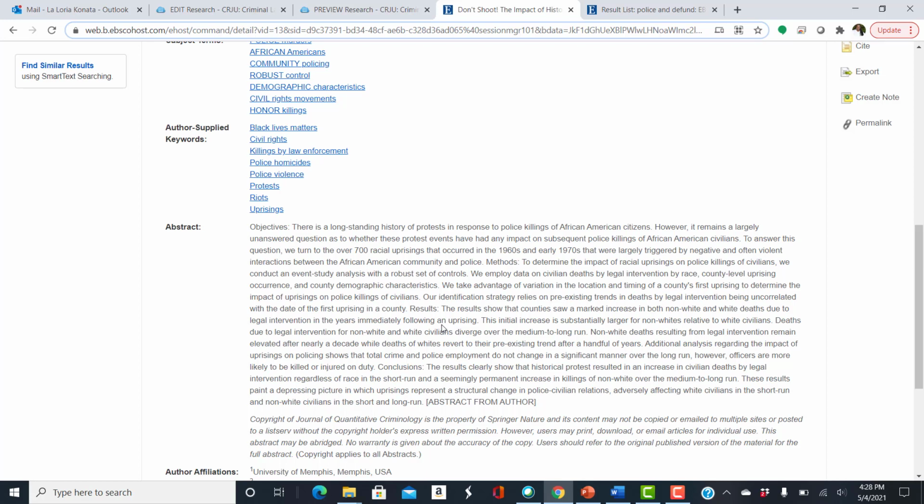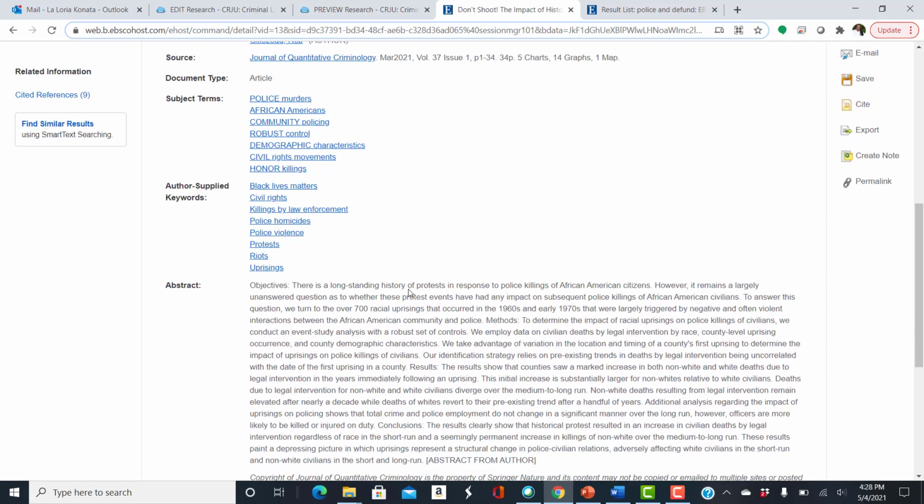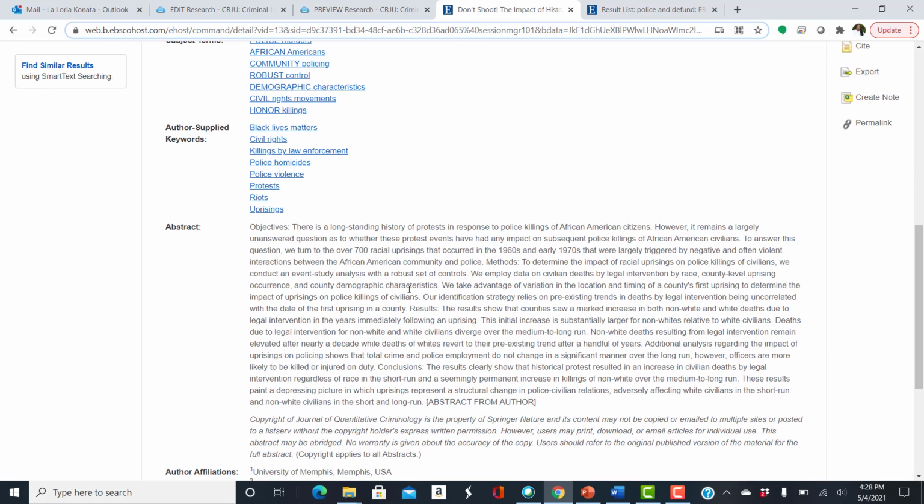as our example. And of course, this is from the Journal of Quantitative Criminology, and of course, quantitative kind of notes that there's been some kind of study done, and you can also verify that in the abstract here.